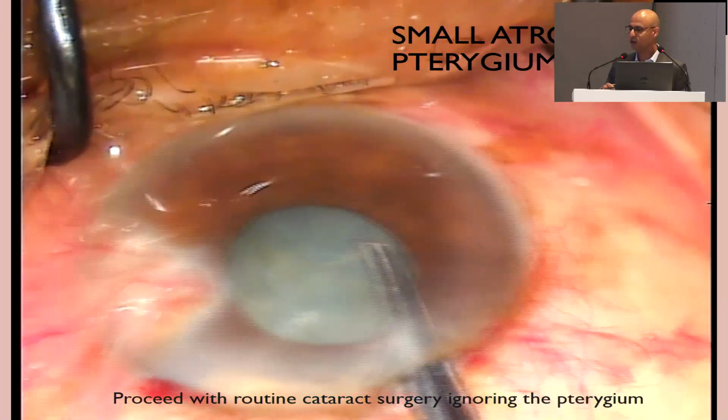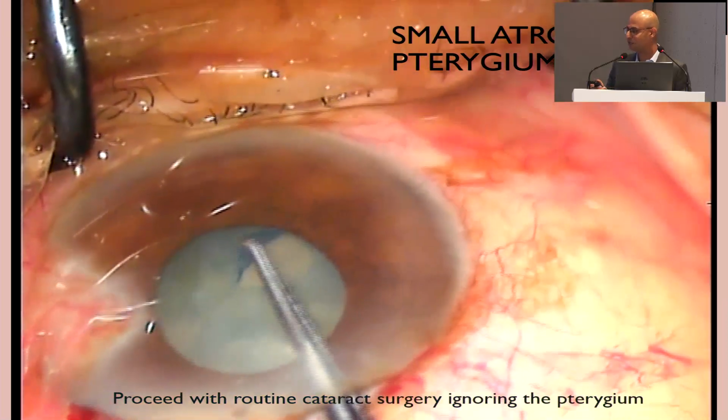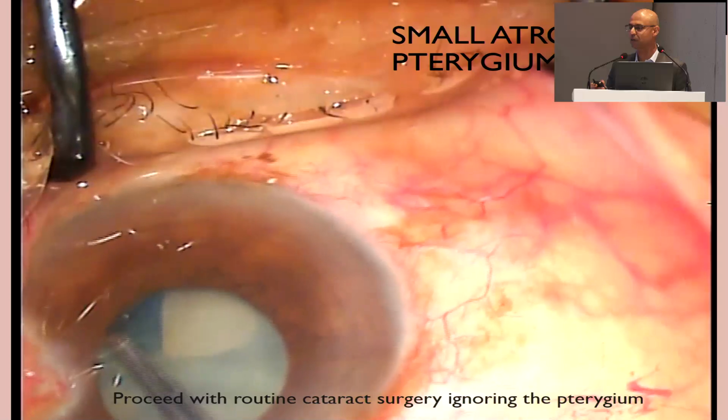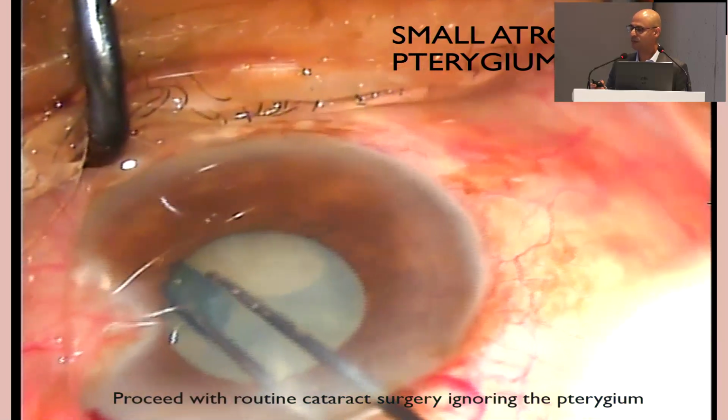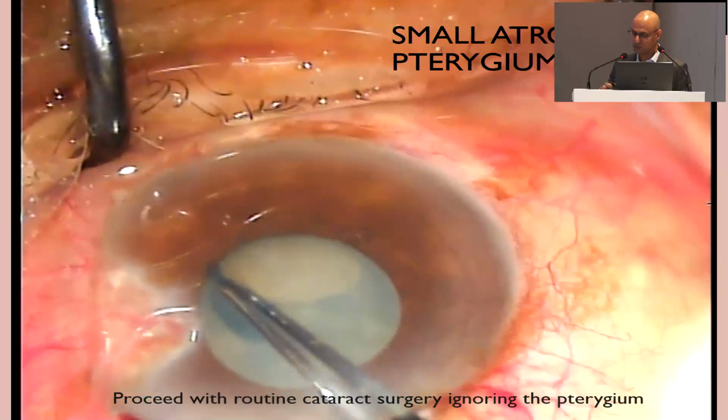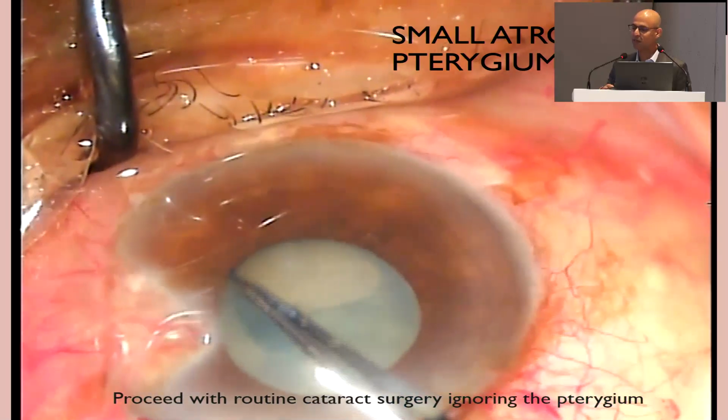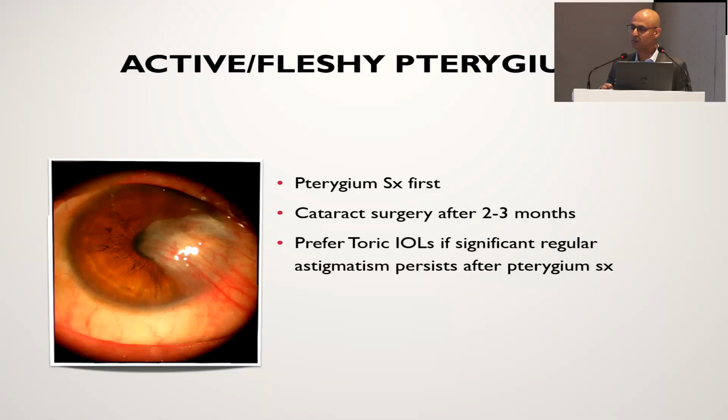If it is not affecting the central cornea so much, you could go ahead and do a regular cataract surgery. If it is a non-progressive or atrophic pterygium, you can completely ignore it. If you are thinking of doing a toric IOL, again, please remove the pterygium first and only then give a toric lens after 3 months, because the corneal shape will keep changing. Of course, if it is a fleshy mass like this, you have to address that first.